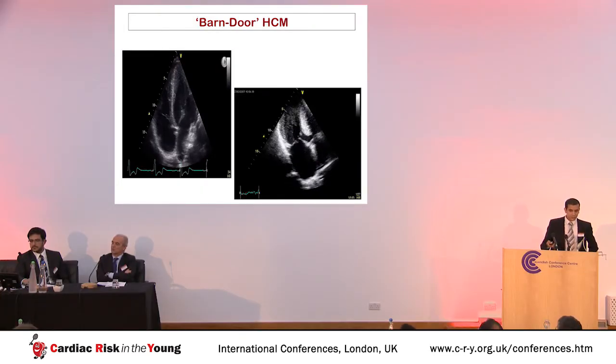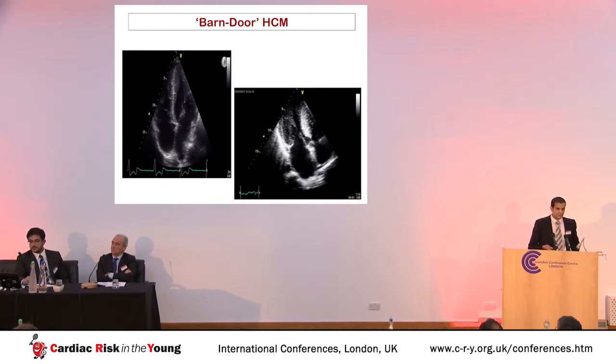When we come on to cardiomyopathy, there may be cases who present like this. This is what I call barn door or very florid cardiomyopathy, where you can see gross and abnormal thickening of the left ventricle. However, the problem is that most athletes with cardiomyopathy don't present with such florid disease. They present with phenotypically mild disease. And to compound the difficulty, athletes demonstrate physiological changes that can make healthy athletes look as though they've got a